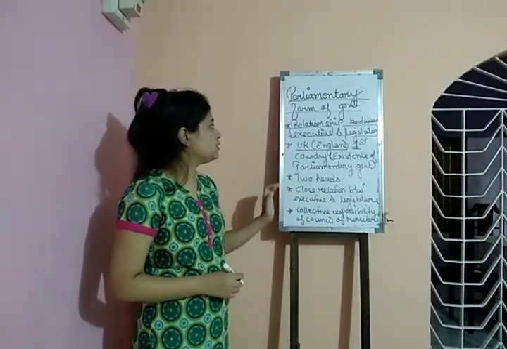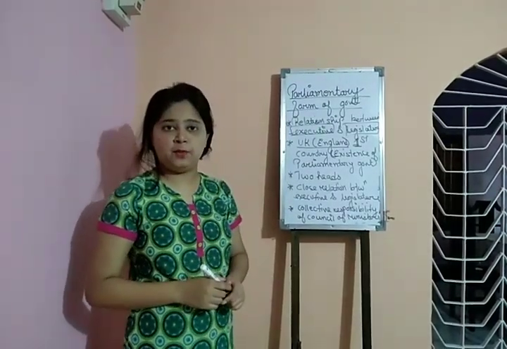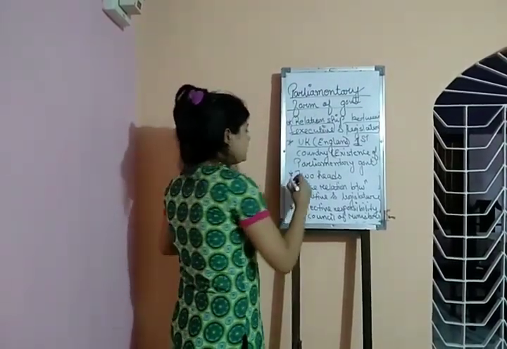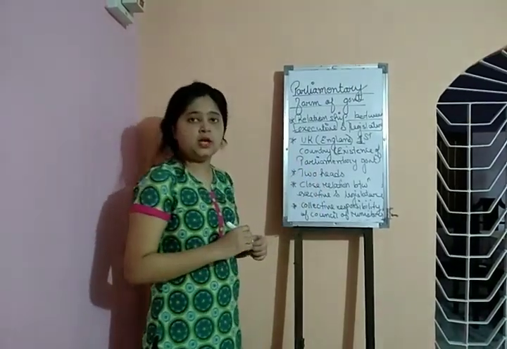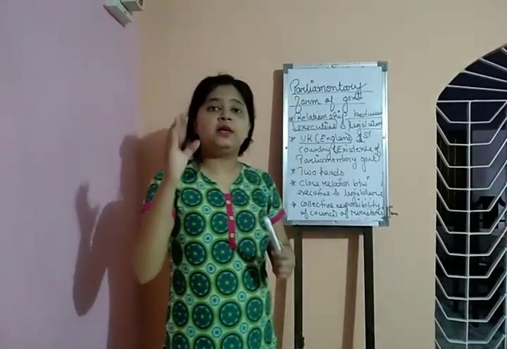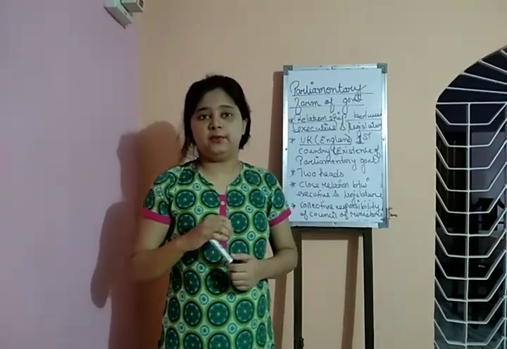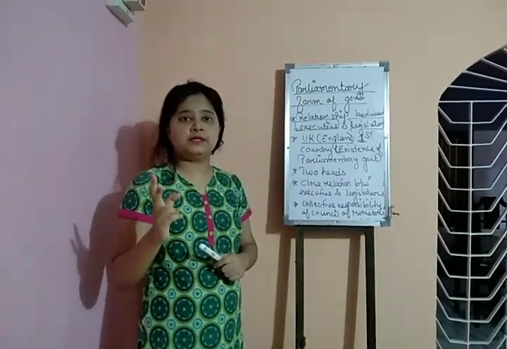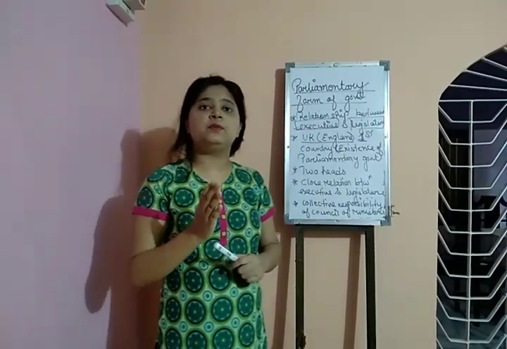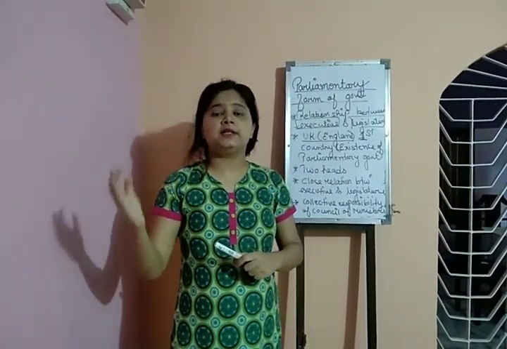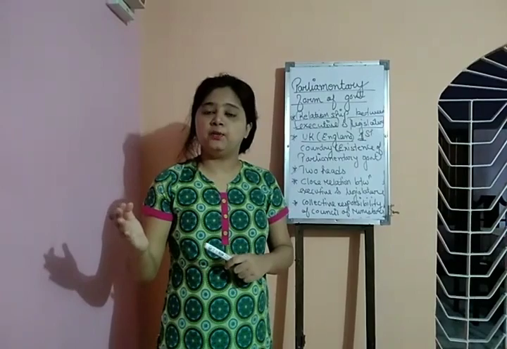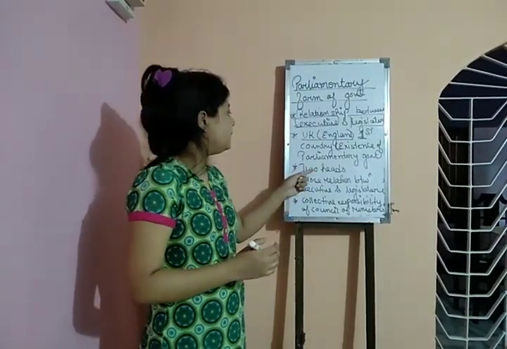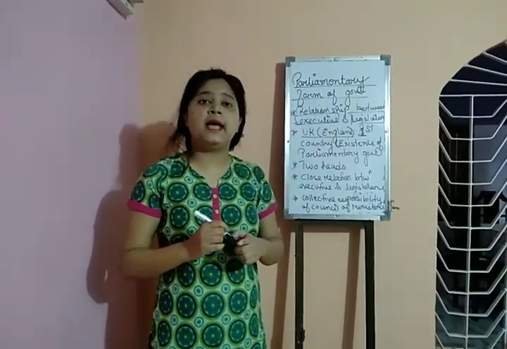Now we will proceed to the features of parliamentary form of government. The first feature is that two heads are present. What are the two heads? Head of the state and head of the government. One is considered the head of the state and another is considered the head of the government. So in parliamentary form of government, who is the head of the state?